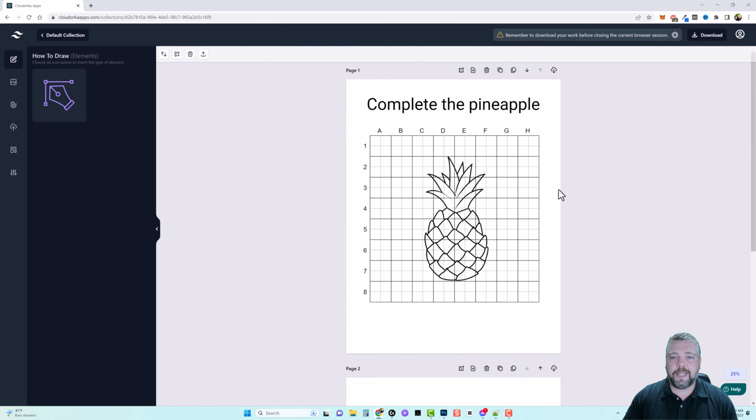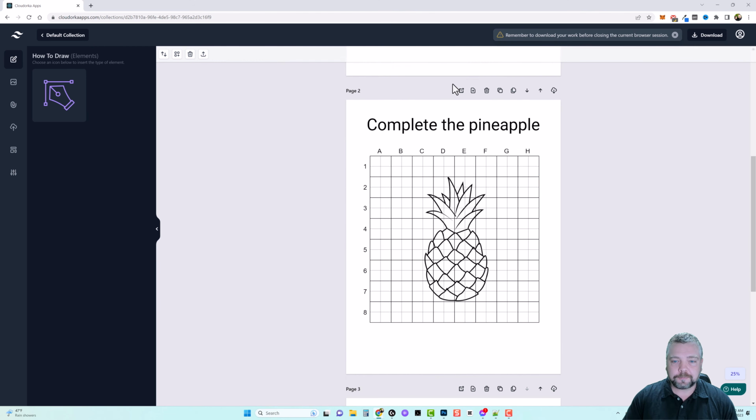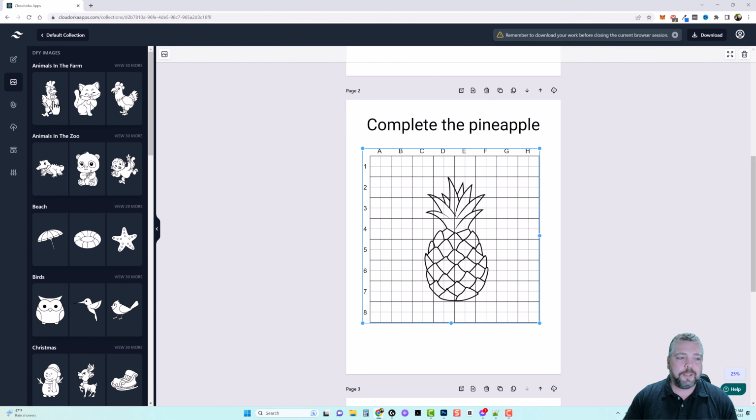Now the other option I have is coming up here and just cloning this page, because maybe I want the second page to be exactly like I made this first page with the same type of grid. We could do that too. So I would just come up here and do clone page, and we have this one. But let's say we want a different image. So I could click down here in this box, come over to Done For You Images. And let's say we wanted this one to be like a rooster. So we'd click this one, and you can see it replaces it.